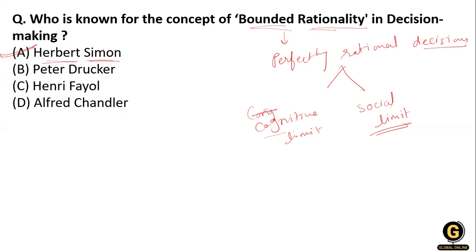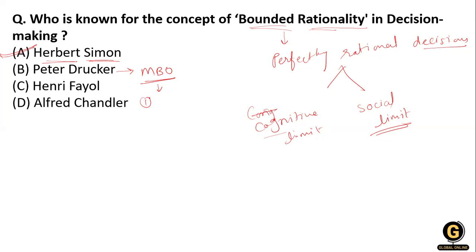So bounded rationality is given by Herbert Simon, and you know that in decision making, Peter Drucker gave MBO, that is management by objectives. I'm giving this information along with the answer. The MBO consists of 5 steps, which form a process.